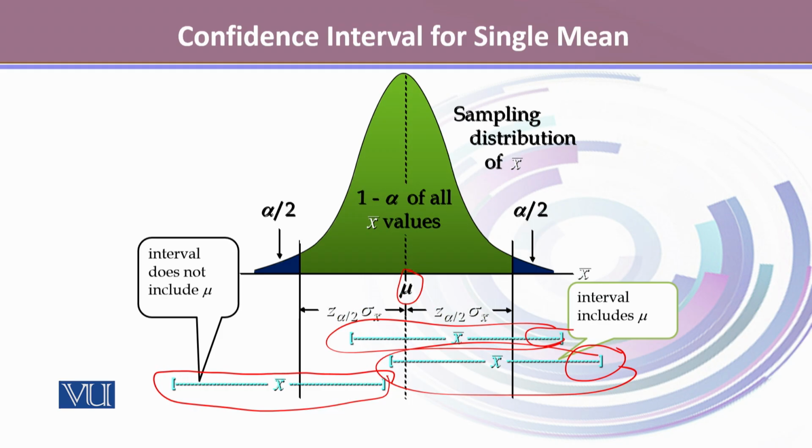So if we have to compare these three intervals, these two intervals are considered the better intervals because they do include the population mean in them.